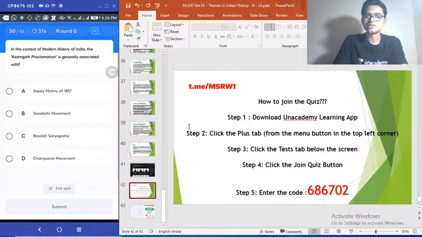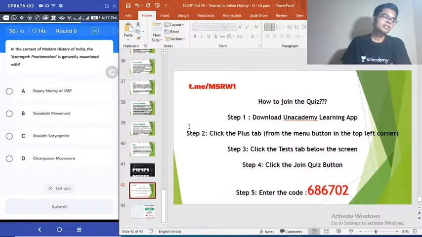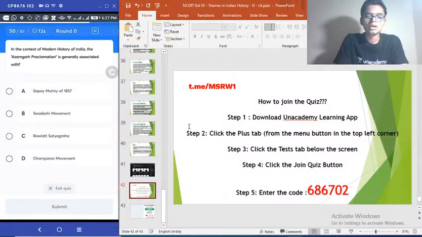Alright, final question for the day. In the context of modern Indian history, consider the following about Azamgarh Proclamation. Option A, Sepoy Mutiny 1857, B, Swadeshi Movement, C, Rowlatt Satyagraha, D, Champaran Movement. So what is Azamgarh Proclamation associated with? That is the final question. Very simple question.